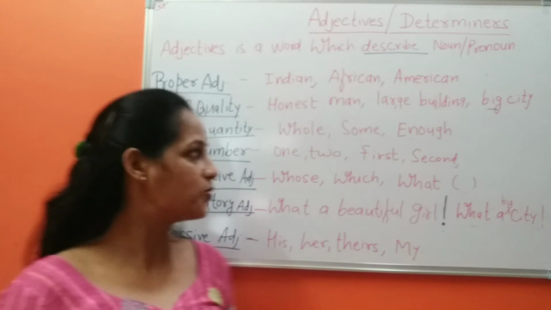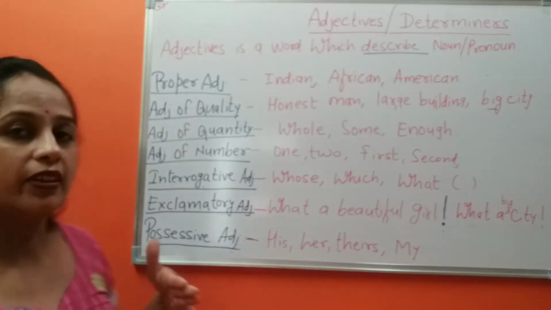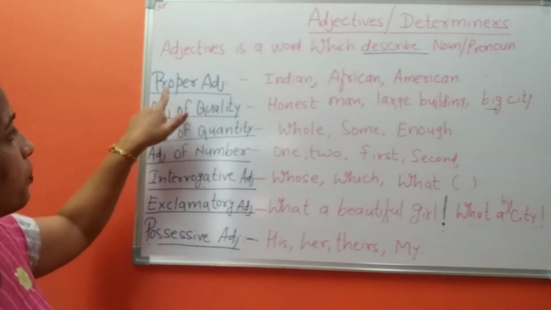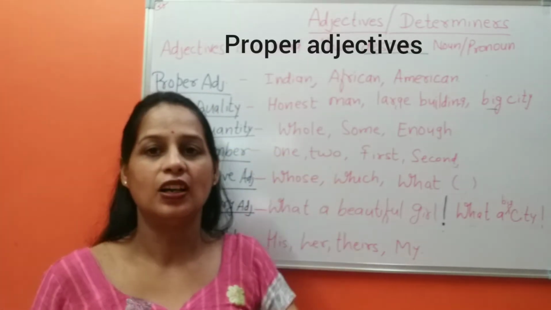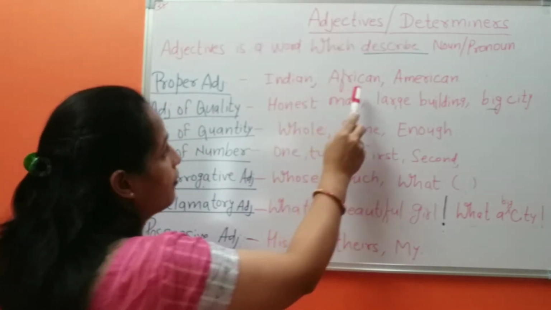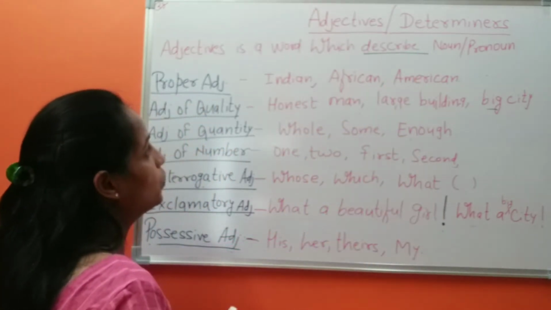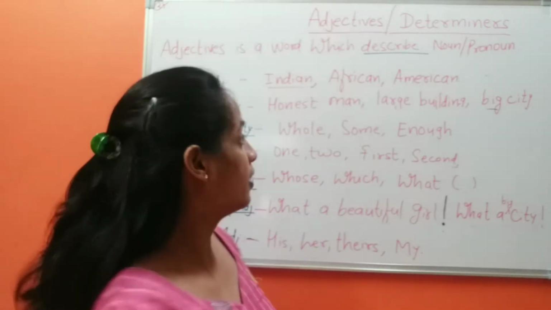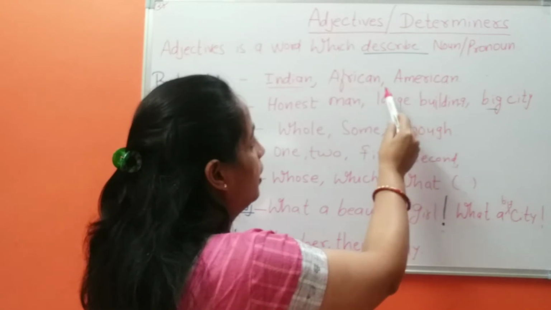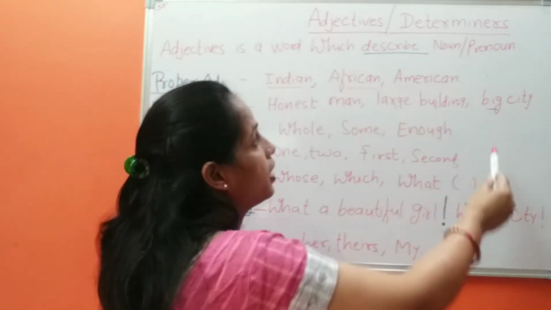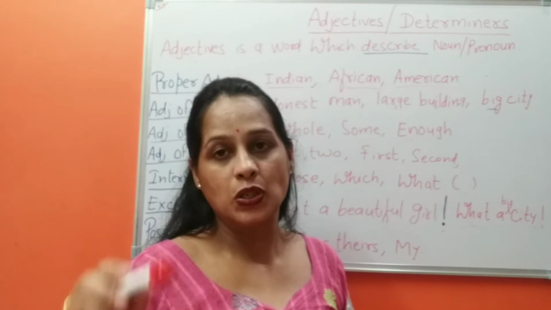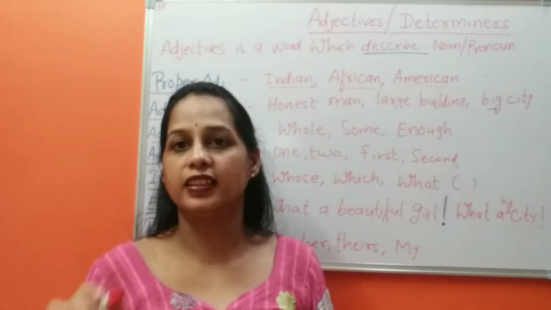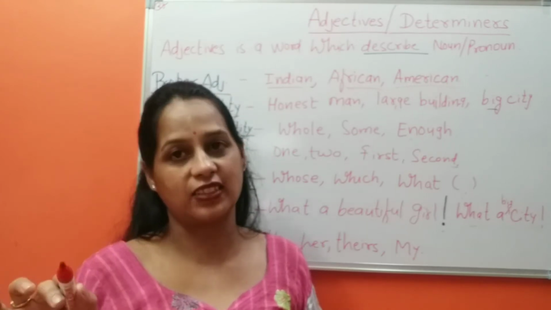Let's talk about how many types of adjectives there are. I have some types of adjectives here, and we will learn many more. First I have proper adjectives. Indian, African, American. A person who lives in India is called Indian. Lives in Africa, African. Lives in America, American. So these are called proper adjectives.